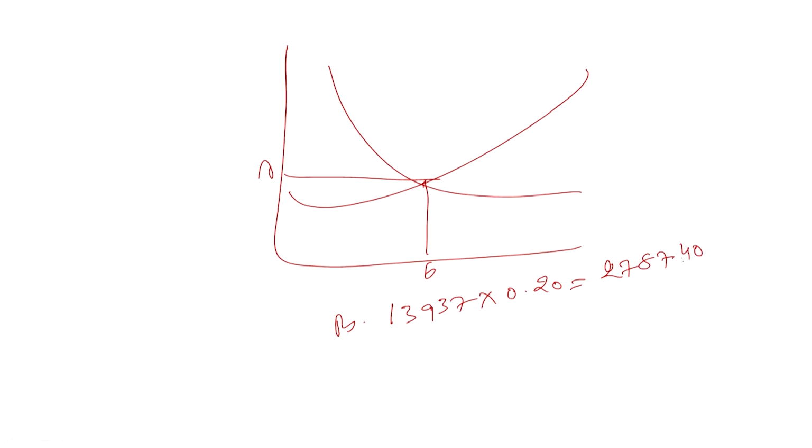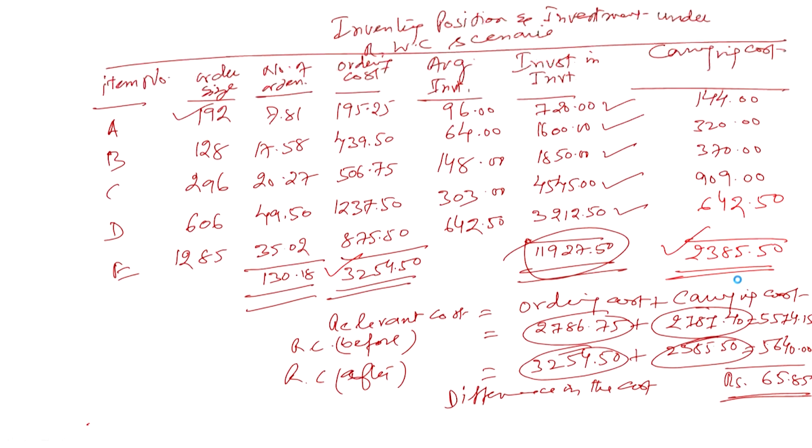And how much was the number of orders? The number of orders we worked out was 111.47, multiplied by the per order cost, that is 25. So that was 2786.75, right. So this is how we worked out the cost, and we have used it here.